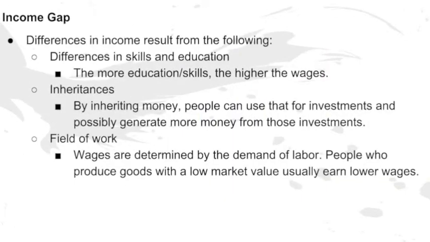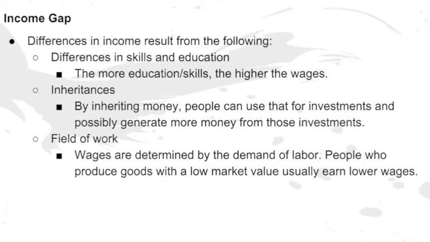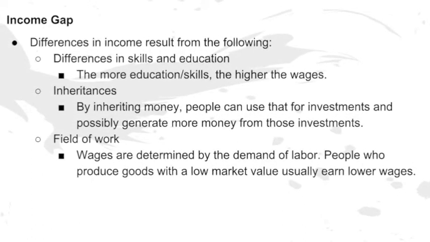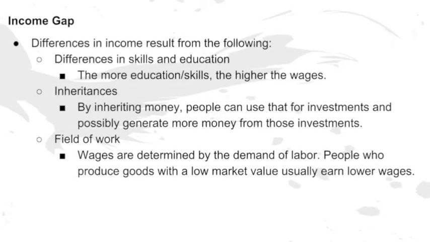The income gap is another measure of income distribution. Differences in income result from the following: differences in skills and education, inheritances, and fields of work.